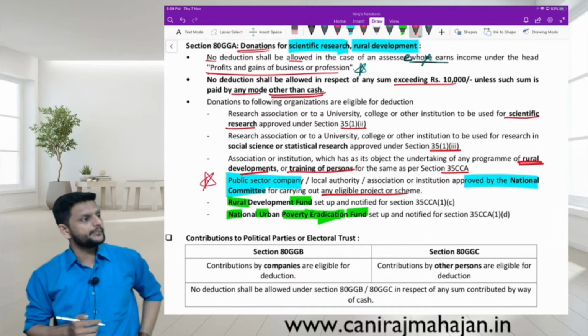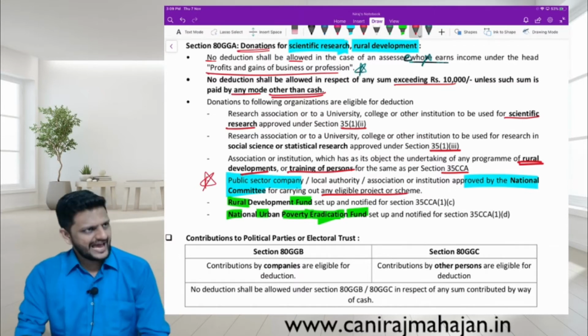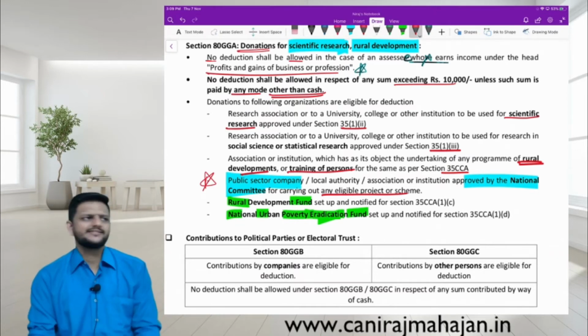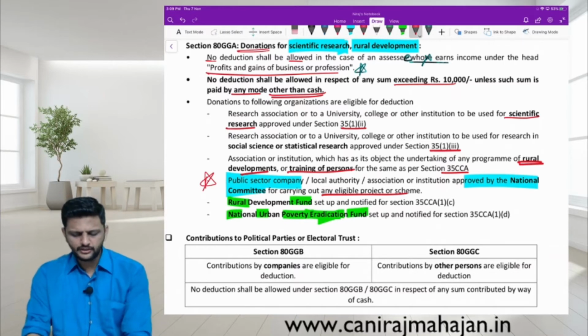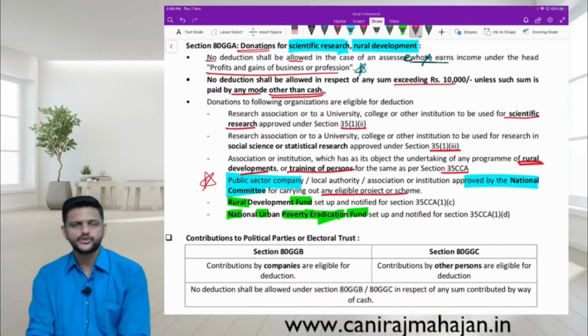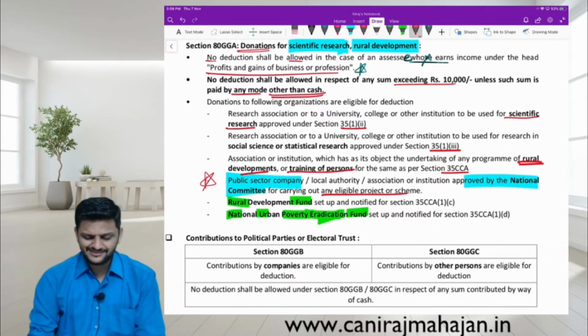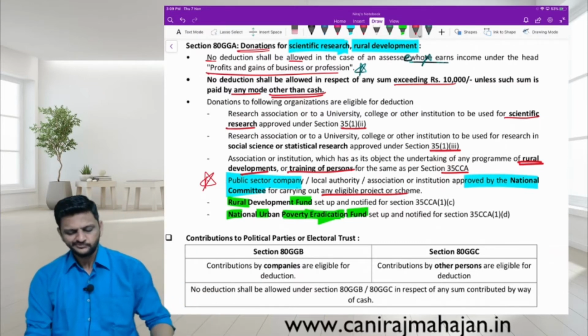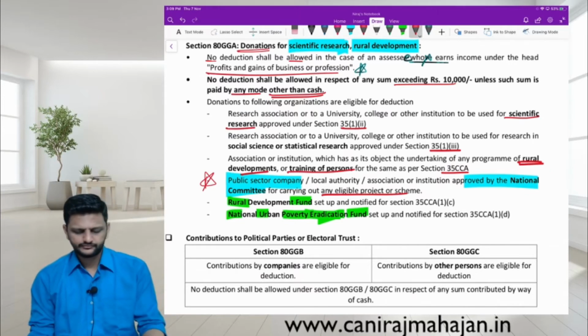Public sector company, local authority, association or institution approved by national committee for carrying out any eligible project or scheme. So whatever is told by that particular committee, those companies, local authorities or even association or institutions, if you make payment or donation to them, it can be allowed as deduction. Done? Next one.